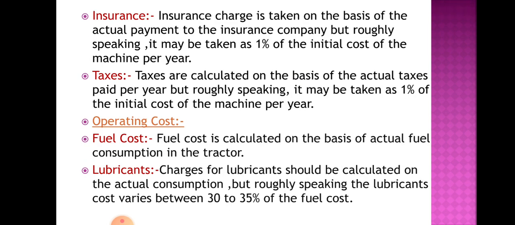Then insurance charge is taken on the basis of actual payment to the insurance company, but roughly speaking it may be taken as 1% of the initial cost of the machine per year. Then taxes are actually calculated on the basis of actual taxes paid per year, but roughly speaking it may be taken as 1% of the initial cost of the machine per year. Means housing, insurance and taxes, these three are 1% of the initial cost of the machine per year.